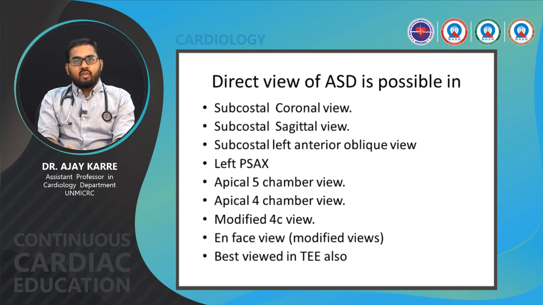Direct views of ASD are possible. The various very important views for atrial septal detection in echocardiography. Subcostal views are very important. Subcostal coronal view, subcostal sagittal view, subcostal left anterior oblique view, left parasternal long axis and short axis view, apical 5-chamber view, apical 4-chamber view, modified 4-chamber view, and en face view.